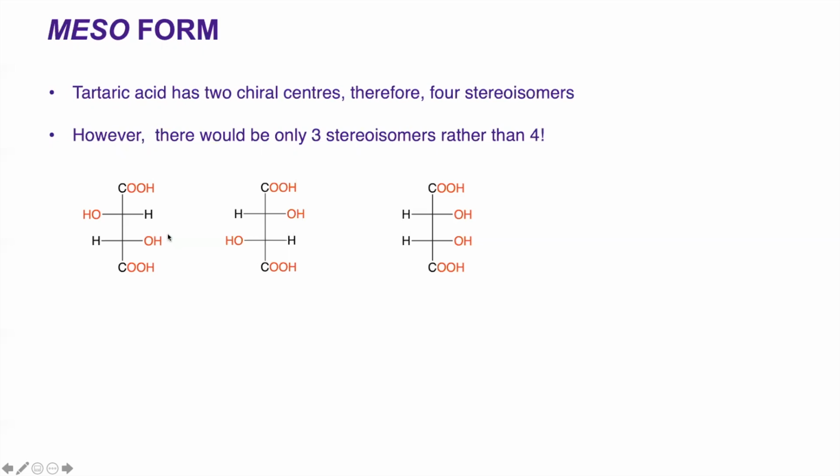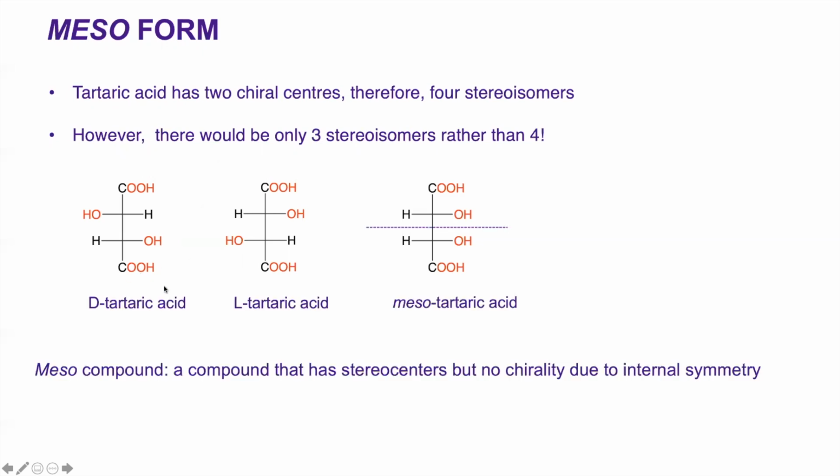Theoretically, one would expect there are 4 stereoisomers. However, there are only 3 stereoisomers because this molecule here shown is a mirror image of this. So these two are related by a mirror image. If you draw a line, you will see that these are therefore enantiomers, D and L tartaric acid.